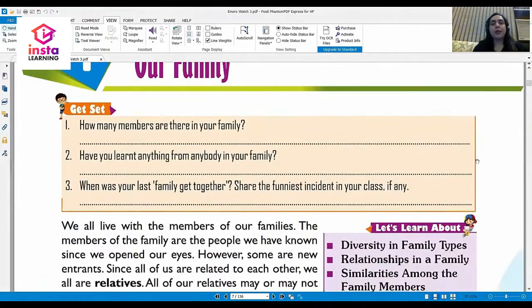Let us begin with a small activity which is given in your book. How many members are there in your family? Who will tell me? How many members are there in your family? See, this is the question. Now everybody's answer will be different. Some people may have lesser number of members in their family. Some children may have a lot of members in their family.